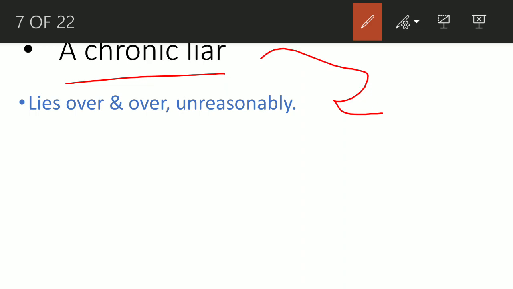So what is it now? Even the teacher is aware of the fact that you are lying. You also know that the teacher is pretty much convinced that you're lying, but you're still lying. So what are you doing? You're lying over and over without any reason, because you both know that you're lying. And instead of admitting that you lied and haven't completed your homework, you're coming up with new lies over and over again. So you are a chronic liar in that case. So that's pretty much about it.